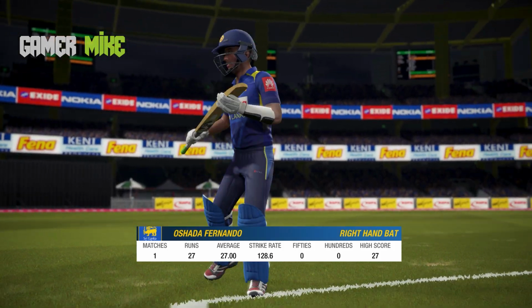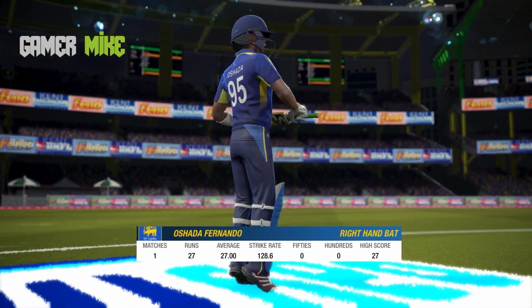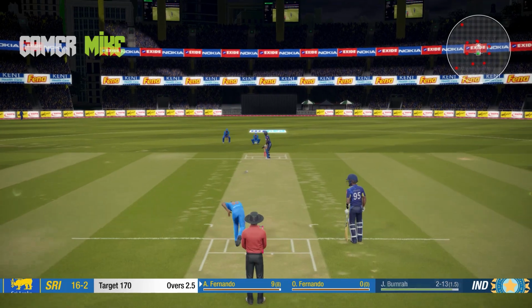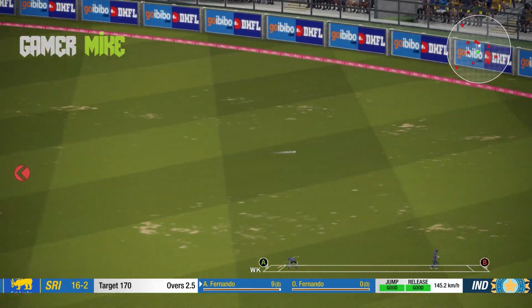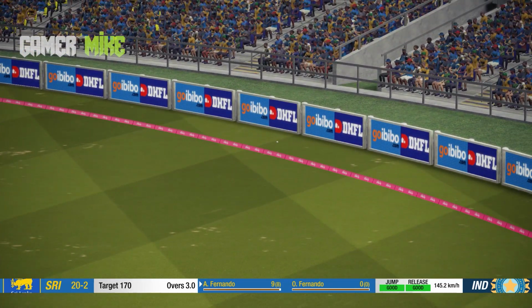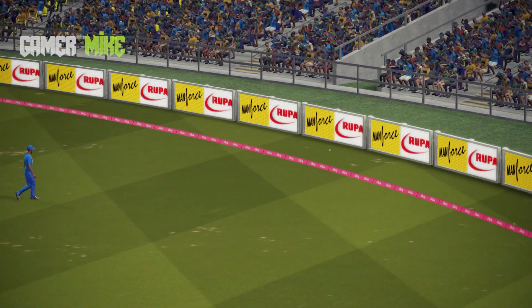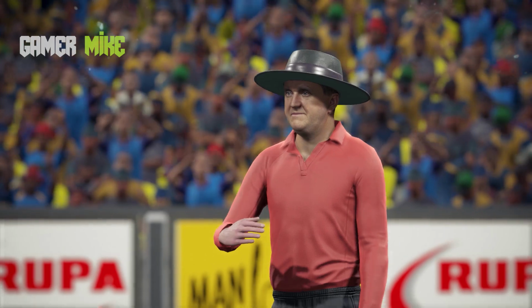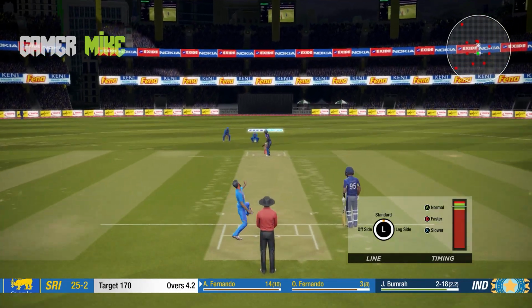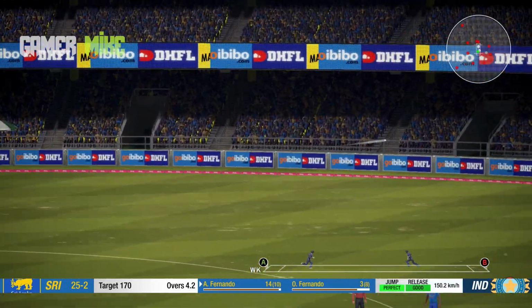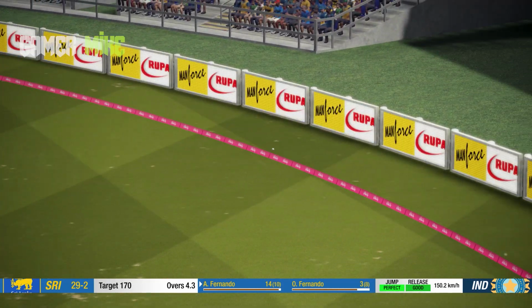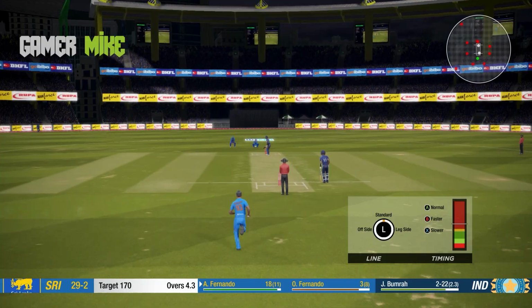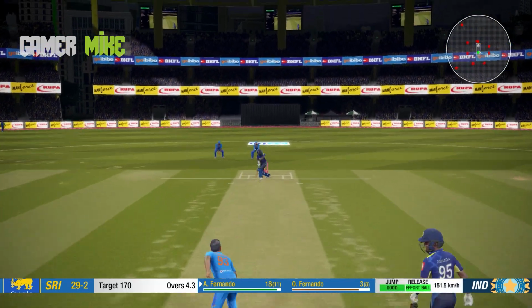And now Dasun Shanaka coming in at 4 for Sri Lanka, and Bumrah with his last delivery of this over, and he gets hammered by Avishka Fernando. No deep midwicket, and he gets paid for that. What a boundary for Avishka. And now Sri Lanka 25 for 2, target 170, and Bumrah with a full toss, and Avishka takes advantage of it, gets another boundary. And Avishka will be feeling confident after that boundary.